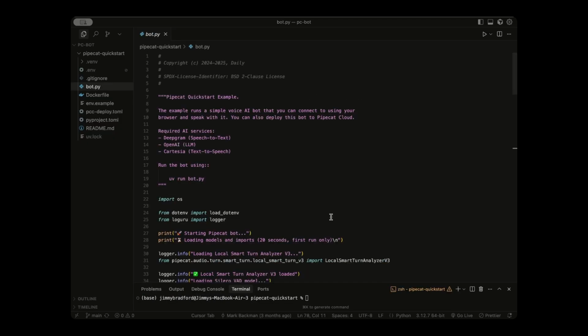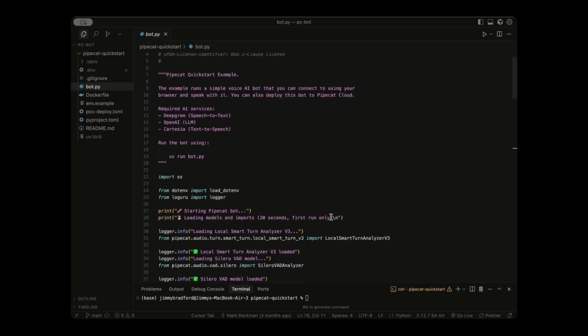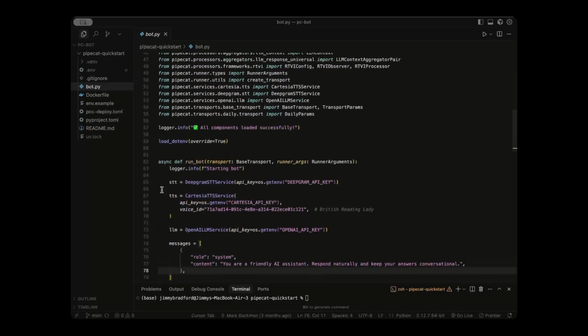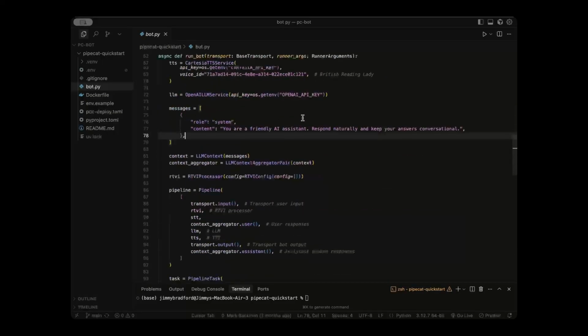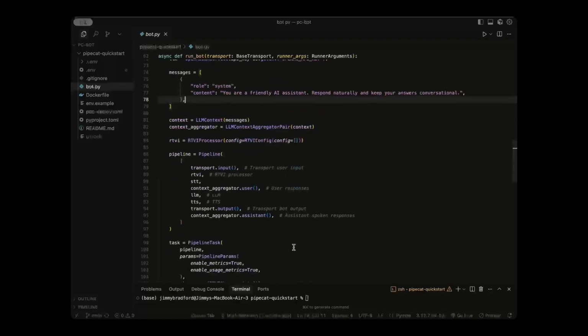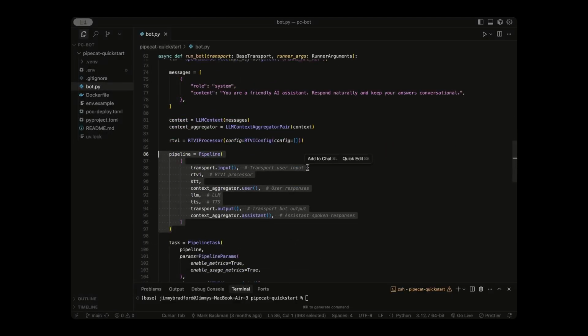All right, so now that we saw that our voice agent is working, before we move on to the next step, I want to explain this bot.py file really quickly. This is just a Python script that sets up a complete voice AI agent. It works by setting up a pipeline, which is like an assembly line for our conversation. So as you can see here, we speak to our agent and it takes our input. It translates those raw speech frames to text and adds what we say to the agent's context.